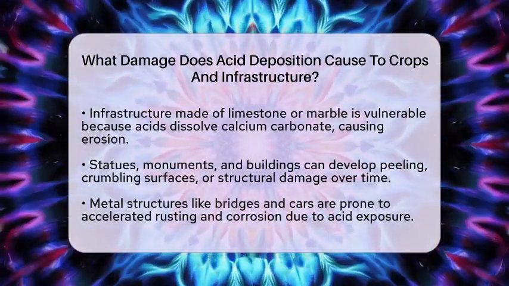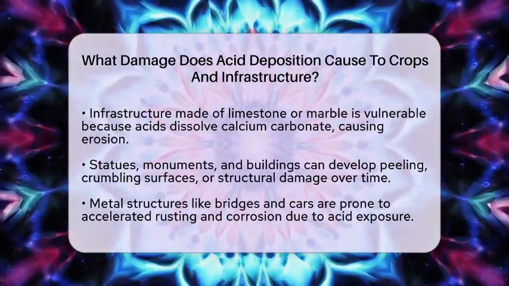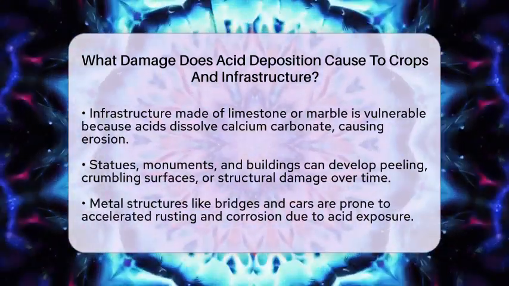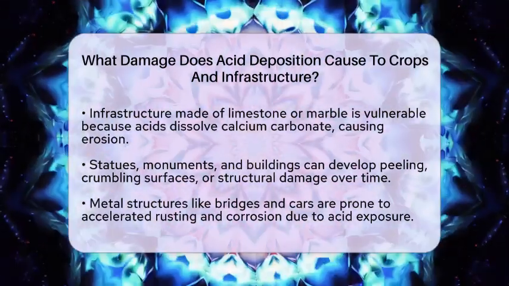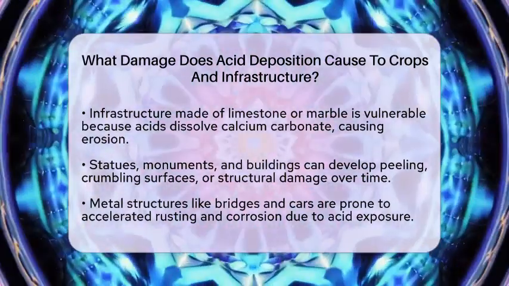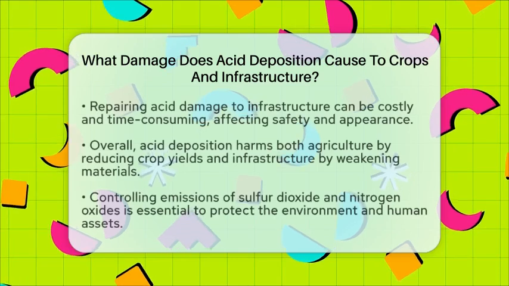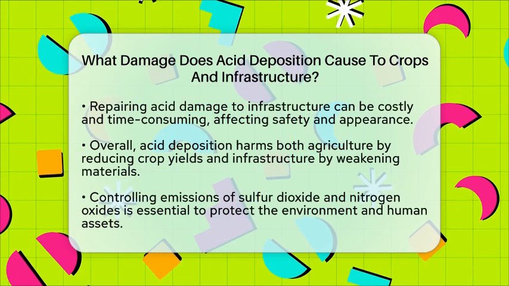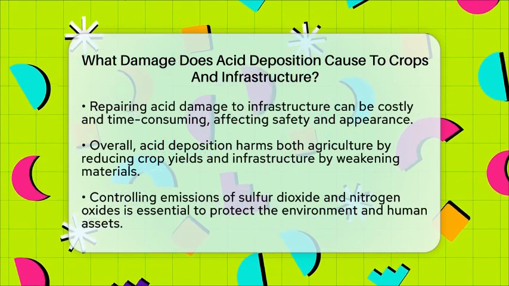Metal structures such as bridges, railings, and even cars can suffer from faster rusting because the acids accelerate corrosion. This not only makes structures look old and worn but also weakens their strength. Repairing or replacing damaged parts can cost a lot of money and take years. For example, a stone monument might lose its fine carvings or inscriptions after years of acid rain exposure. Metal bridges might need frequent repainting and rust removal to stay safe for use.